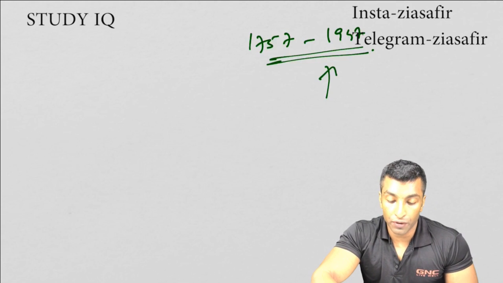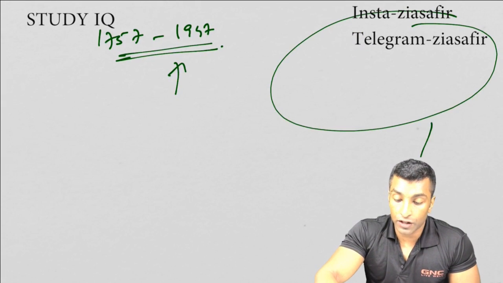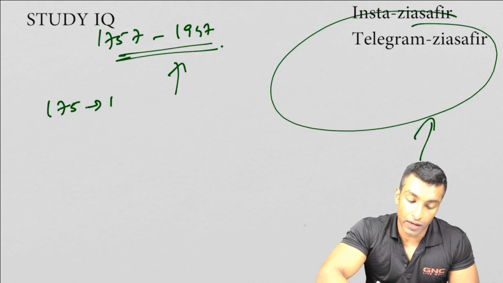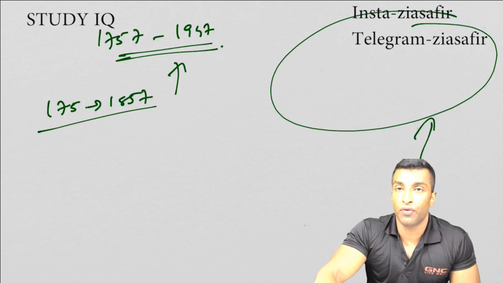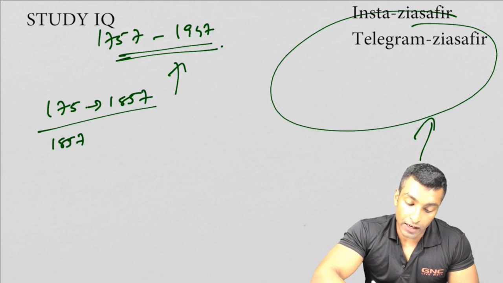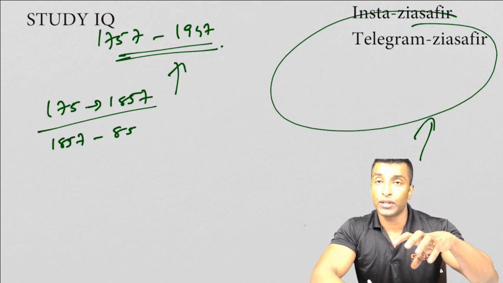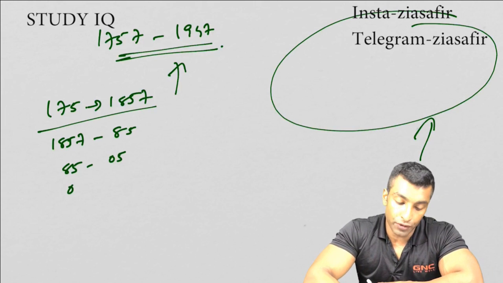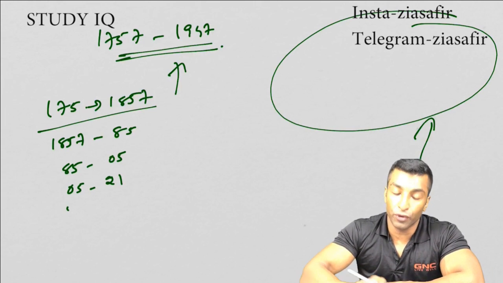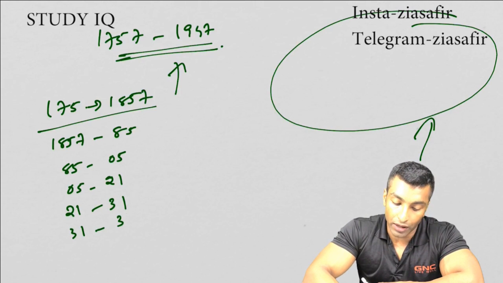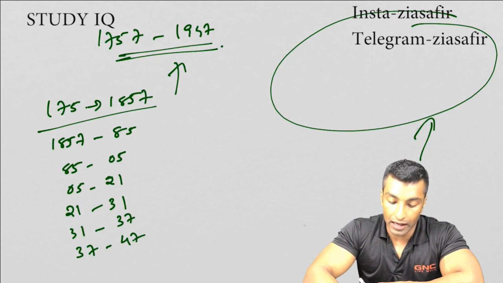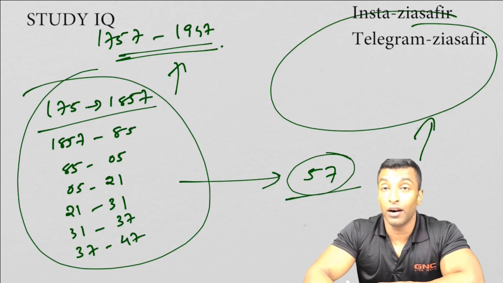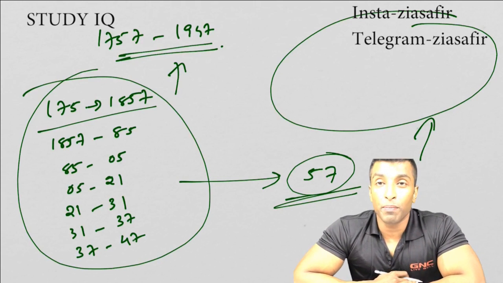If you are watching this video for the first time, you can get in touch with me here, or you can join this Telegram channel. You'll get all the videos. In fact, we have done 1757 to 1857 in a stretch. This was our first phase, and then we discussed the freedom struggle from 1857, up to the second phase up to 85. Then as the Indian national movement, we discussed 85 to 1905 as the third phase, 1905 to 1921 the fourth phase, 21 to 31 the fifth, 31 to 37 the sixth phase, and then the last phase. So we have done history in 7 phases with 57 video sessions. We have completed modern India.